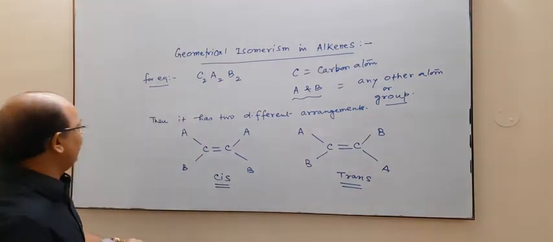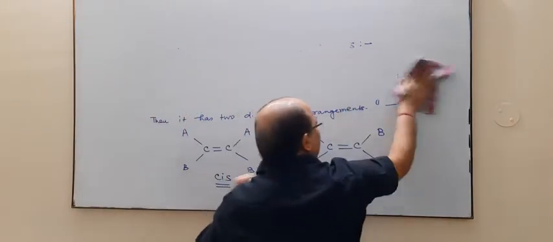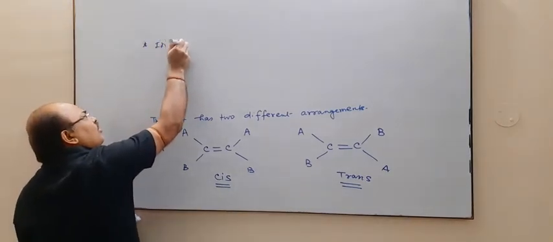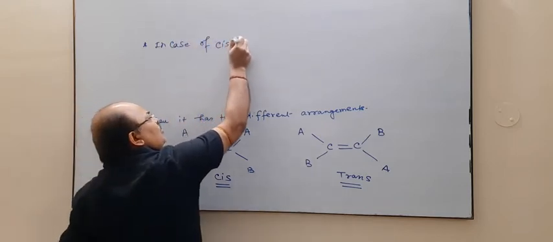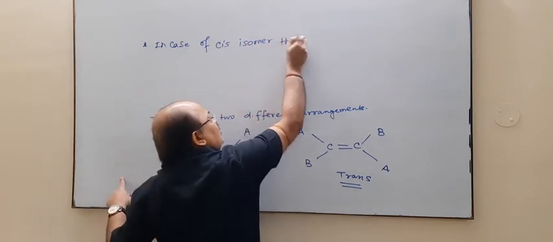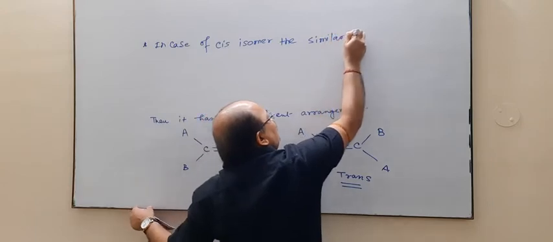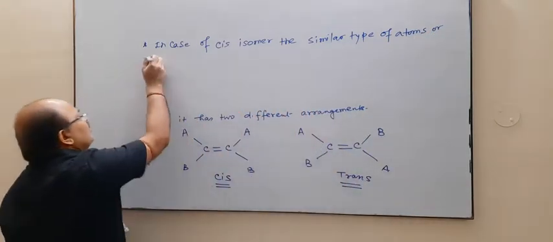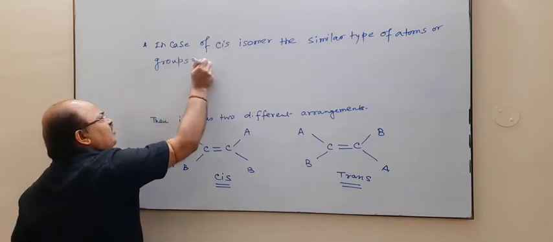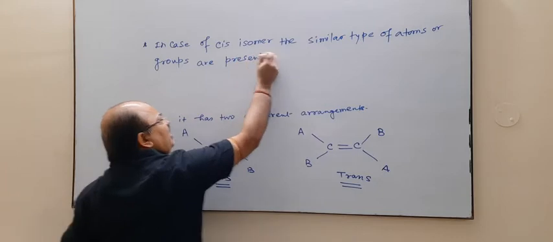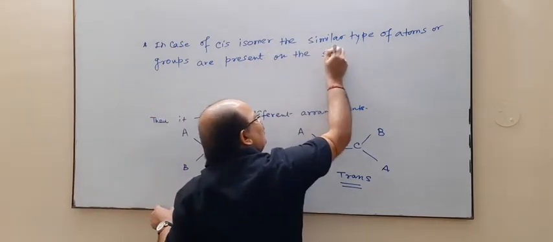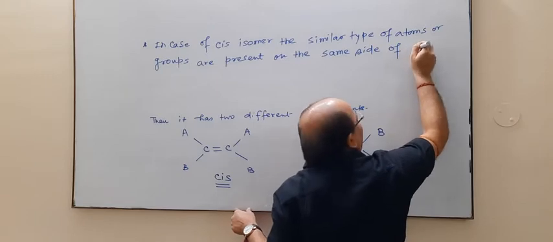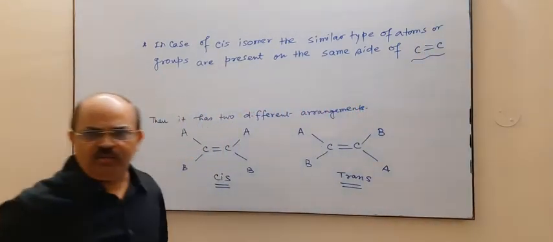Now in case of cis isomer, the similar type of atoms or groups are present on the same side of the carbon double bond.